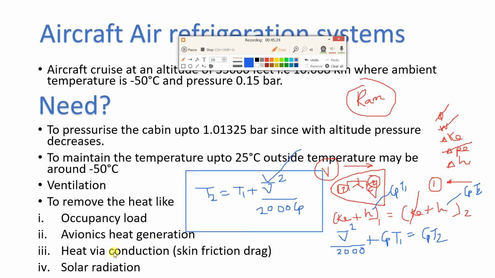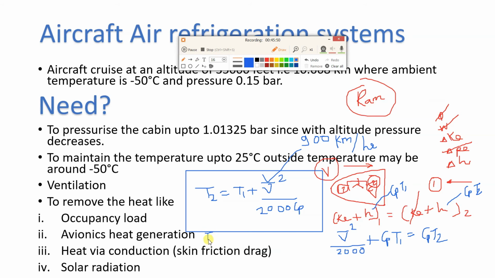Now for example, if you consider this equation, suppose I consider the aircraft is moving with 900 kilometer per hour. Okay, velocity is 900 kilometer per hour. So what equation of T2 will you get?